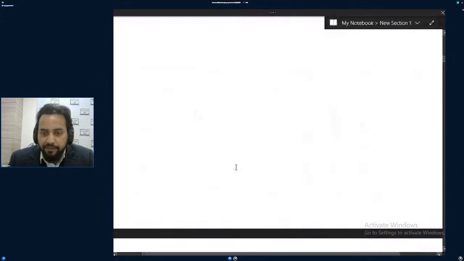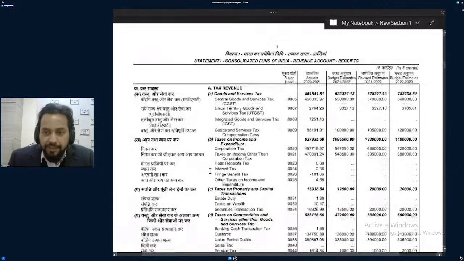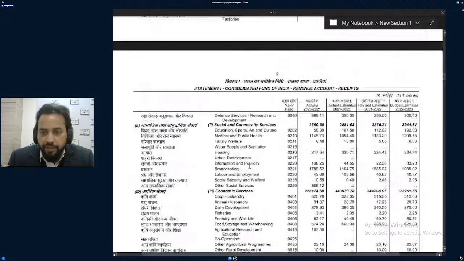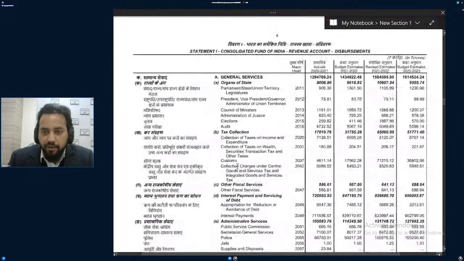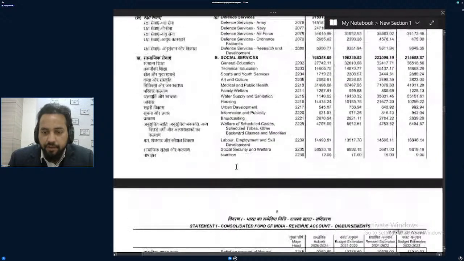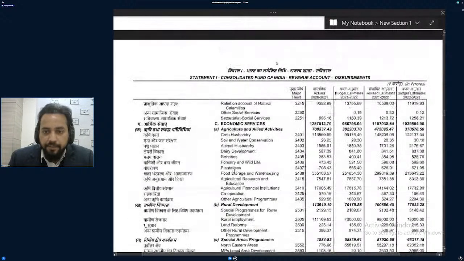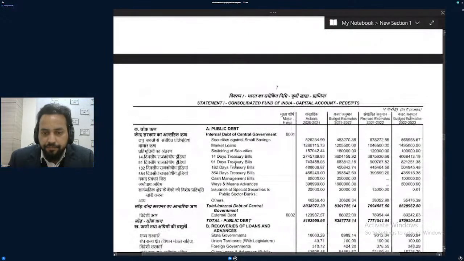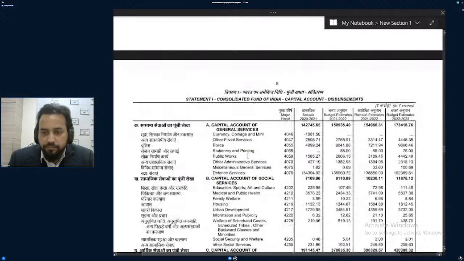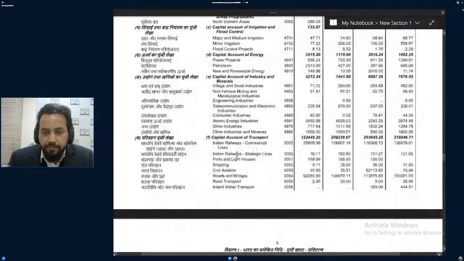I'm trying to connect. So see, it is the Consolidated Fund of India. Disbursement. Statement 1.